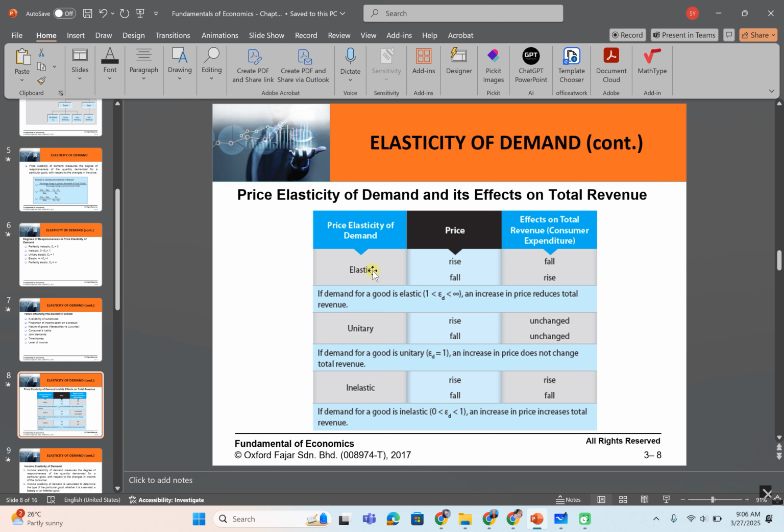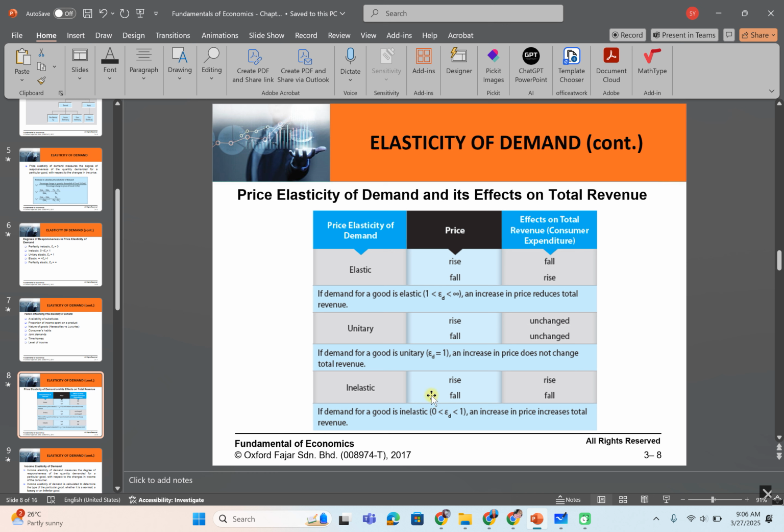So if it's elastic, when the price increases, the total revenue decreases, and when the price decreases, the total revenue increases. But for the inelastic case, the demand curve is steeper, meaning that when the price increases, the total revenue also increases, and when the price decreases, the total revenue also decreases.